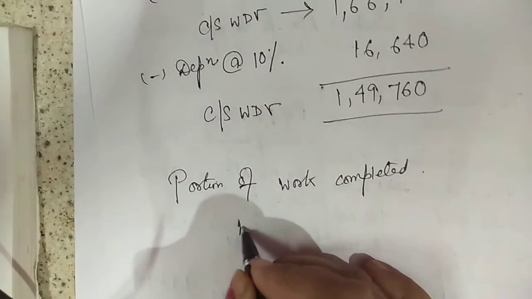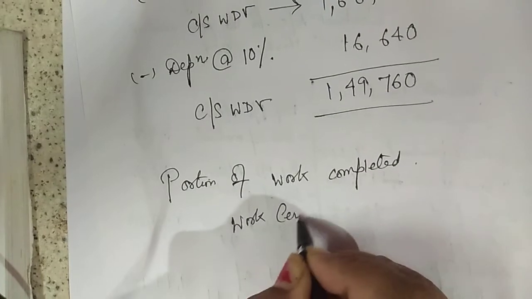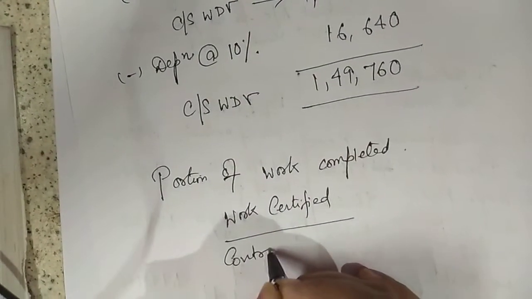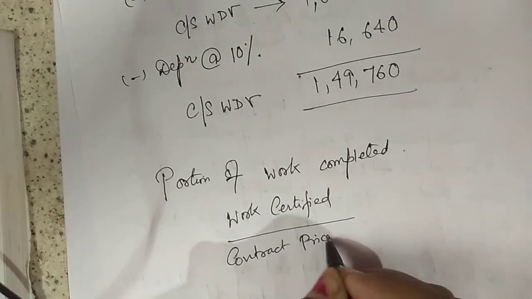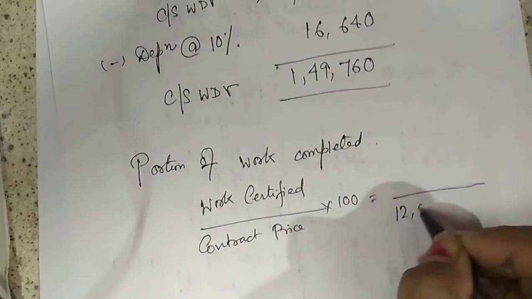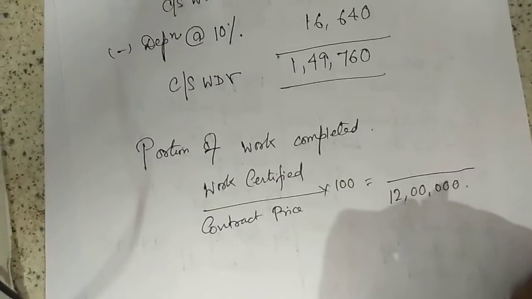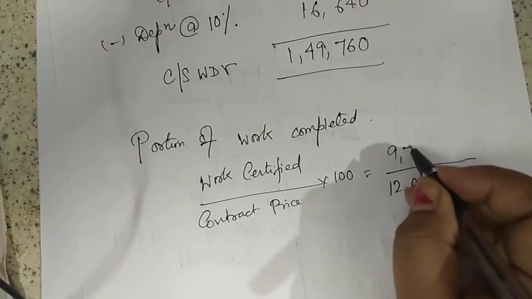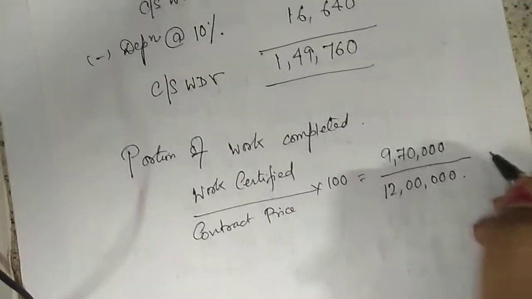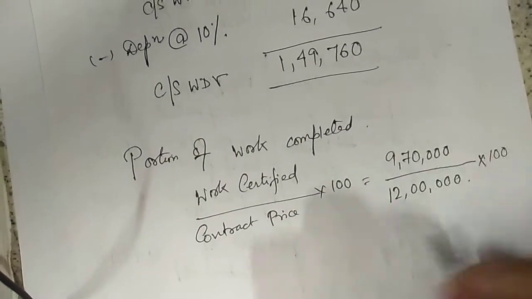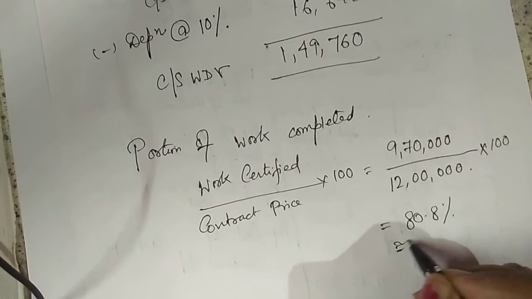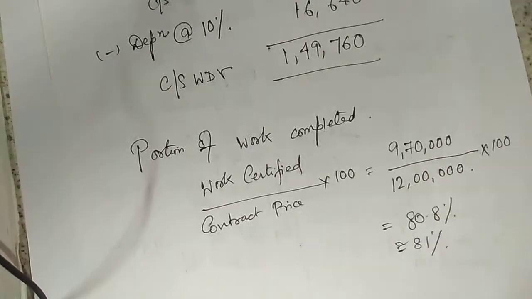It will be found by work certified divided by contract price multiplied by 100. What does it imply? When I complete the entire construction of the building, I'll sell the building for 12 lakh. Now, since I have completed a part of the building, I am selling it for 9,70,000. That means how much is completed? It's coming to approximately 80.8%, which is around 81%, more than 80%.